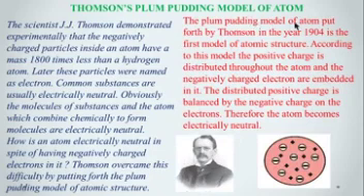The plum pudding model of the atom put forth by Thomson in the year 1904 is the first model of atomic structure. According to this model, the positive charge is distributed throughout the atom and negatively charged electrons are embedded in it. The distributed positive charge is balanced by the negative charge on the electrons. Therefore, the atom becomes electrically neutral.